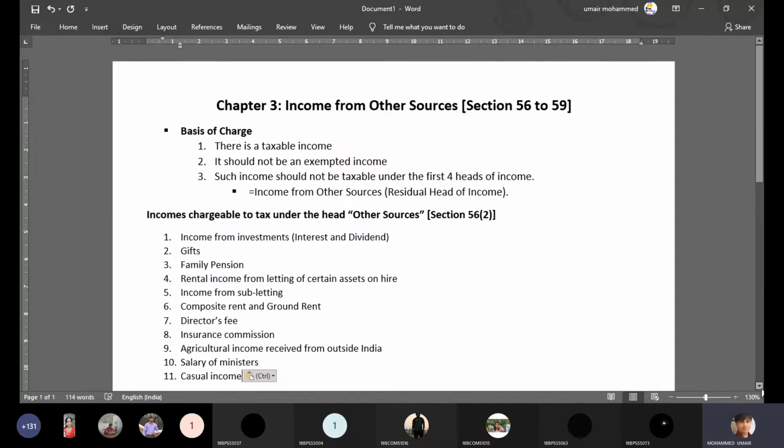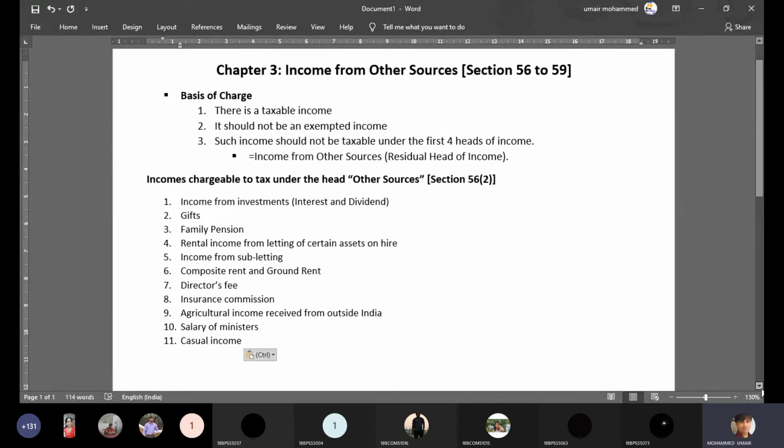So casual income is in the form of prize money earned from lottery, TV shows, racing events, lucky draw, betting, gambling. All this constitutes casual income.